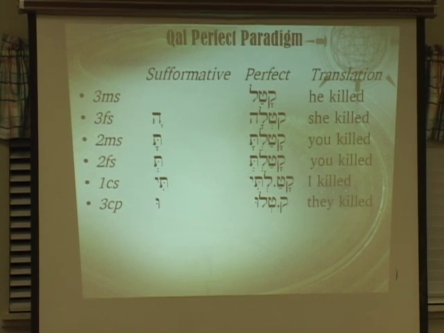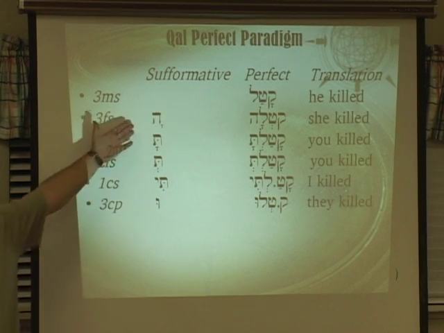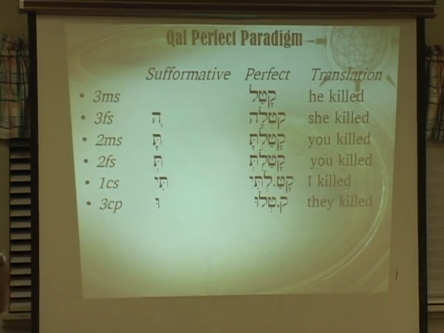Okay, and you see what is the sufformative here. These are formative letters at the end. Suffix formative. That's why it's called sufformative. The final letter is a formative here in third feminine singular. Second masculine singular, it's katalta with a qamets, you killed, you meaning men.